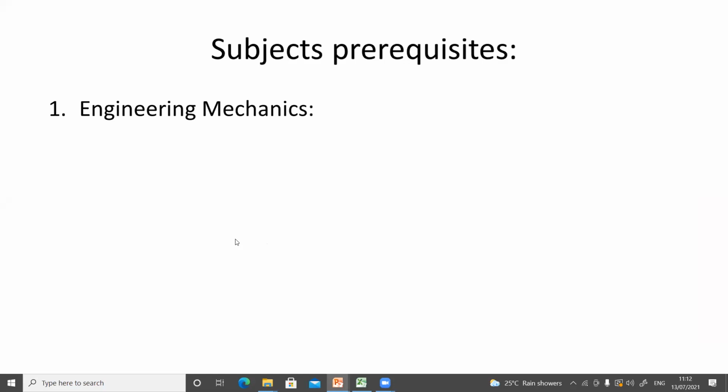So before we start with the actual content of the syllabus, we will see what are the prerequisite subjects for this dynamics of machinery. So the first subject is engineering mechanics. So in the engineering mechanics, we have learned the static and the dynamic part. So from the static part,